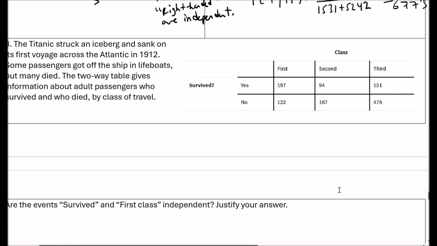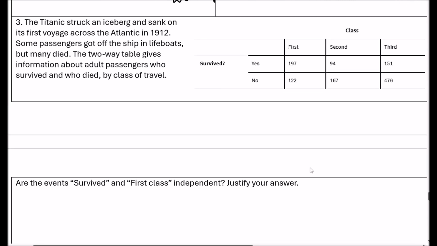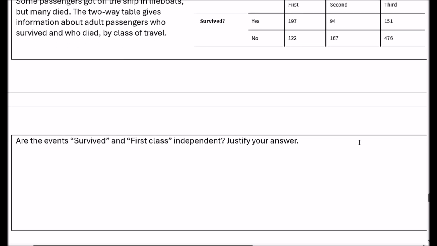All right, so let's do the last one. The Titanic struck an iceberg and sank on its first voyage across the Atlantic in 1912. So we've got the classes, and then whether or not they survived. Are these events independent? Meaning, is there a relationship between what class they were in and whether or not they survived? We're going to calculate this using probabilities, okay?